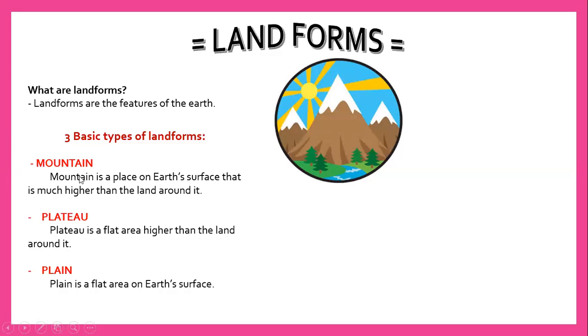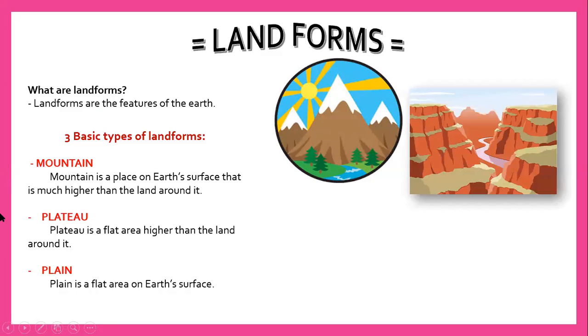All right. The second landform is plateau. So plateau is a flat area higher than the land around it. Okay, so this is how a plateau looks like. It says here that plateau is a flat area higher than the land around it. So this is flat and this is the land. So this is how a plateau looks like. Okay, so at the top of the land, it is flat.